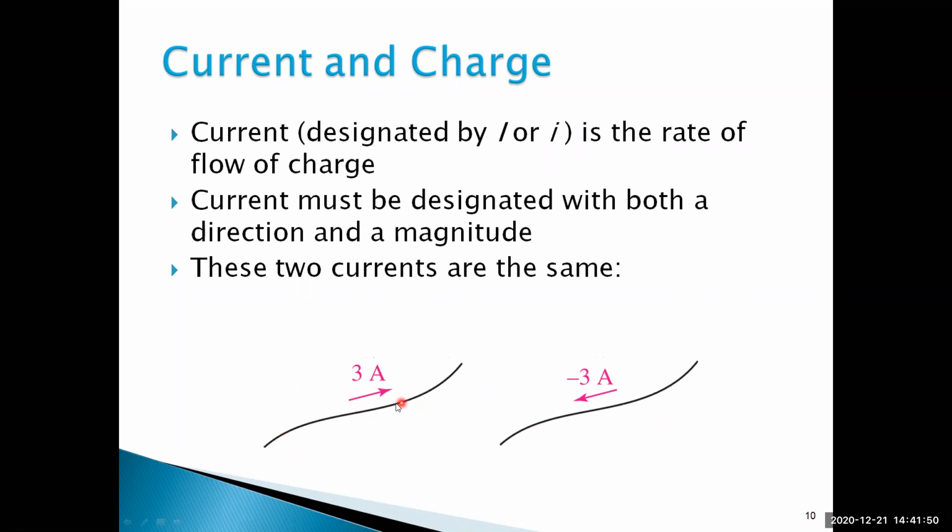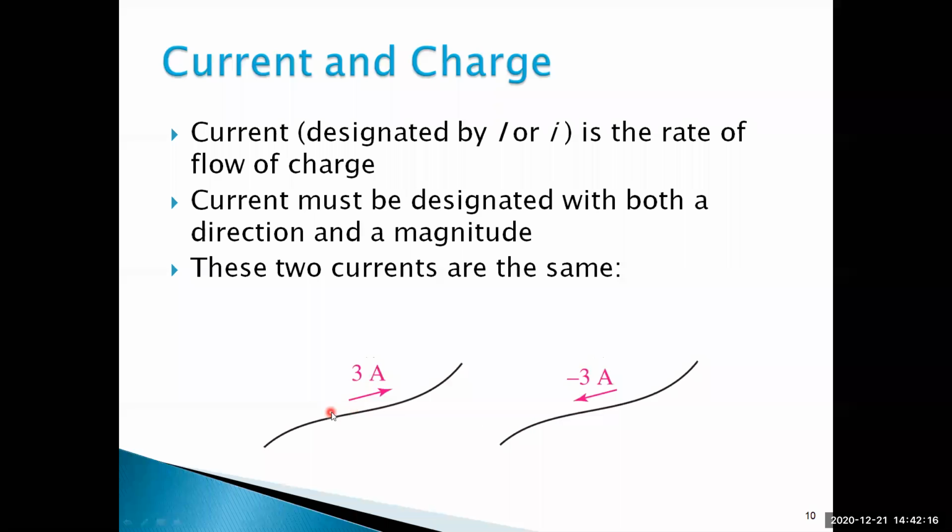Currents are the same based on the direction of current. So we have to indicate the polarities like this. The current direction is flowing into the circuit in this manner, so we are assuming this direction from here to here. That's why 3 amps. Here the current direction is the same, but we have to indicate minus 3 amps. Here also, in the same way, we have to indicate.